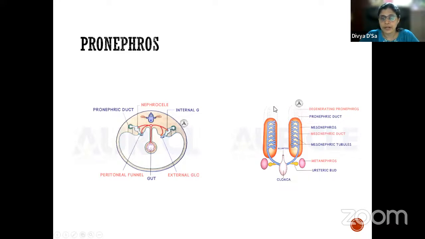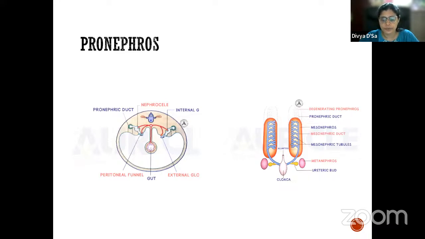If you see, this pronephros part will have the pronephric tubules and the pronephric duct. Only a small portion of the duct will persist, and the pronephric tubules and the pronephros degenerate. So this is the first stage, which we see in the beginning of the fourth week, basically in the cervical region.